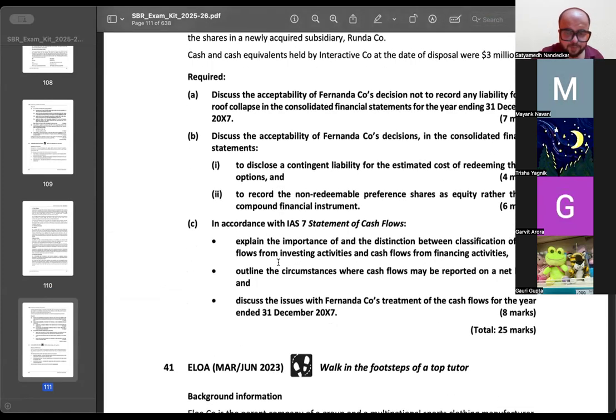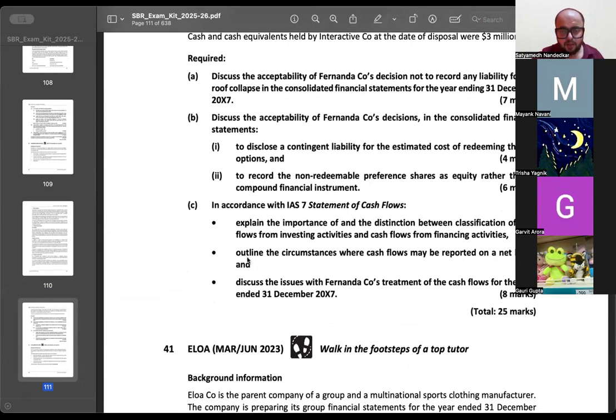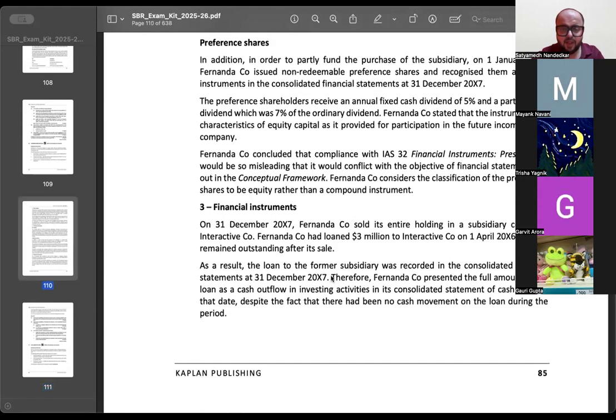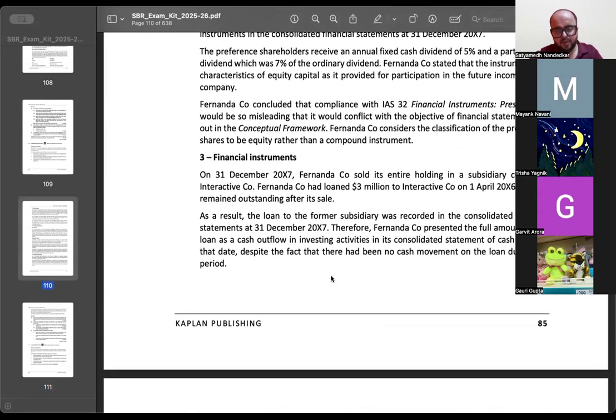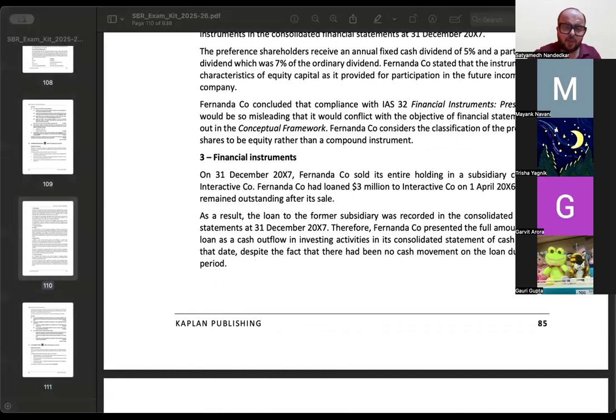They are asking you, with respect to the statement of cash flows, discuss the issues with Fernanda Company's treatment of cash flows for the year ended 31st of December 2007. What did the company do? The company sold off its holding in a subsidiary company and the company had given a loan to that particular subsidiary. पुराना subsidiary था, उसको लोन दिया था.